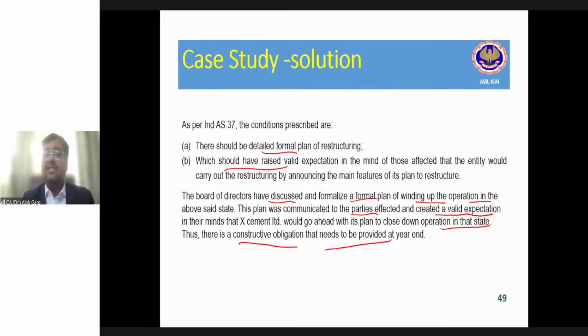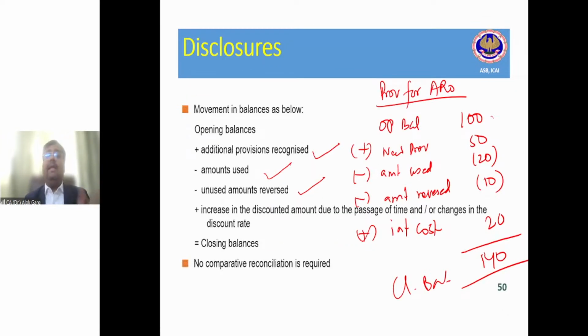Friends, now let's come to the last part, which is disclosure. As far as disclosure of provisions is concerned, the reconciliation of the provision is required to be given. And how is it given? What was the opening balance? What is the addition? What is the deletion? What is the increase on account of interest cost? And what is the closing balance? And in this reconciliation, a comparative reconciliation is not required.